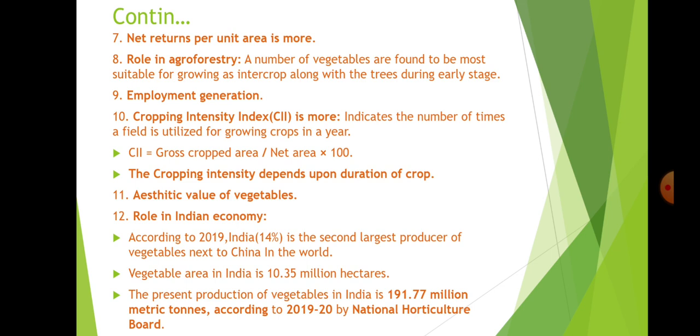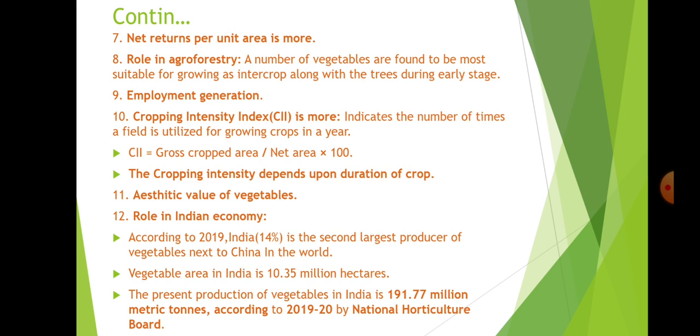That means more than 80% of land is utilized in every season; that is the cropping intensity index. The cropping intensity index is high in the case of vegetables. But when you have paddy, you have only 2 seasons, there are no other vegetables, only that crop is grown for 2 seasons, and the cropping intensity is low. So for vegetables the cropping intensity index is very high.